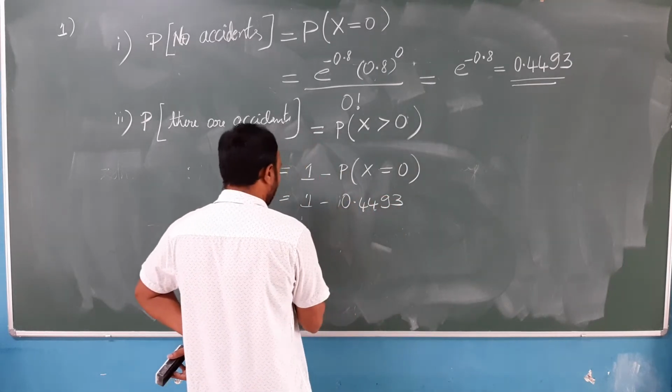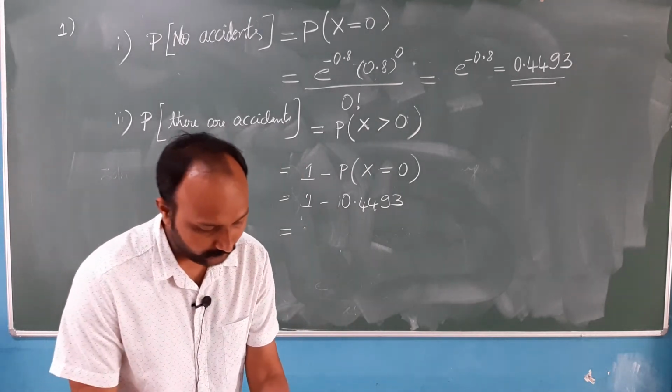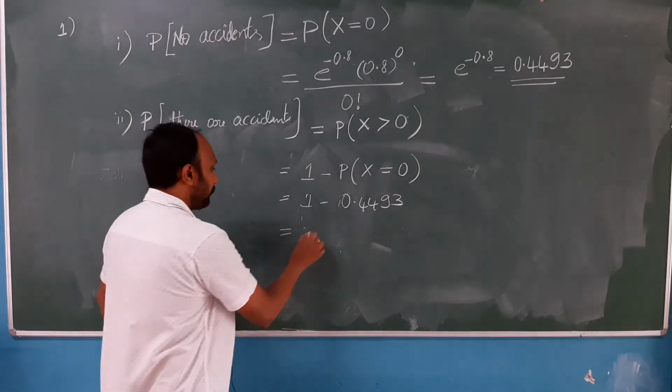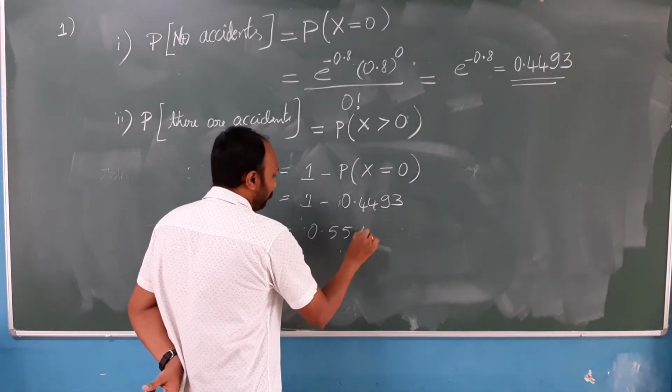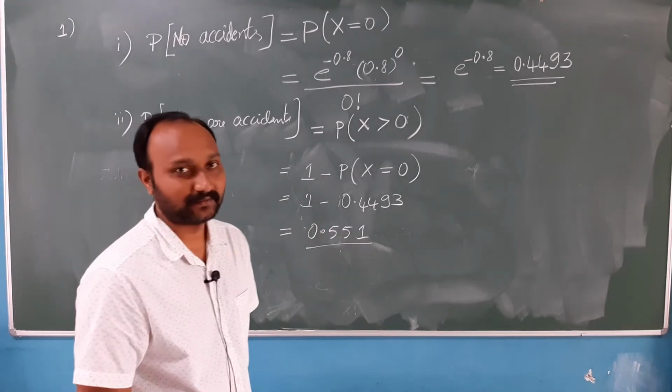0.4493 is the answer. So 1 minus 0.4493 will give you the value 0.551. This is the answer for the second question.